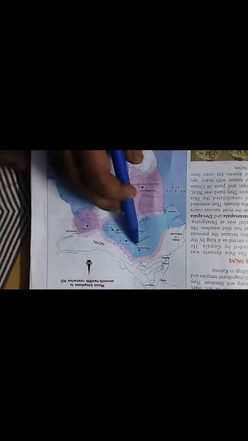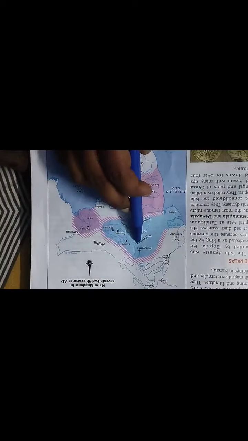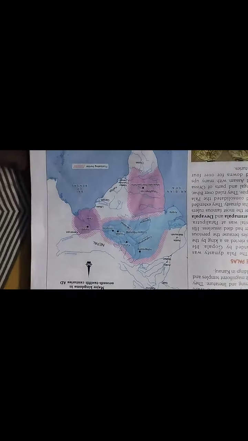The Chauhans ruled over the region around Delhi and Ajmer. I have told you about the Chehmans also in this map, and they were ruling in the area of Delhi and nearby Ajmer, and they were very powerful kings in the medieval period.